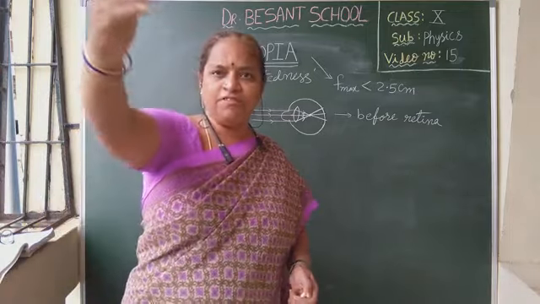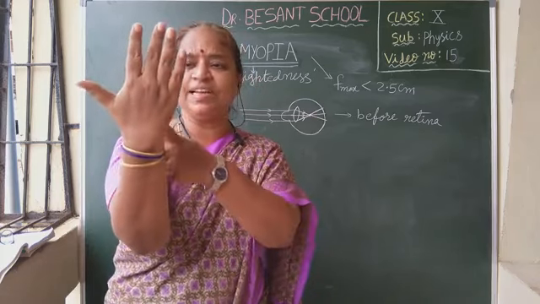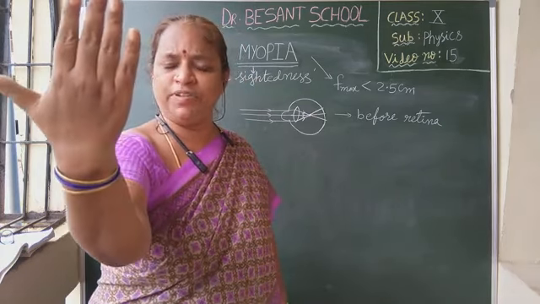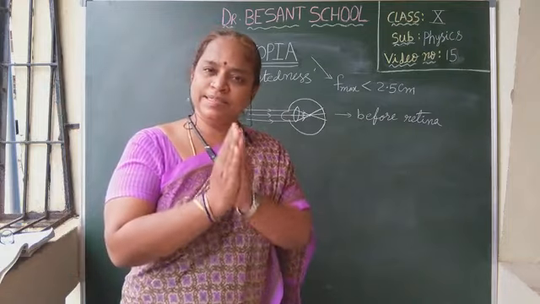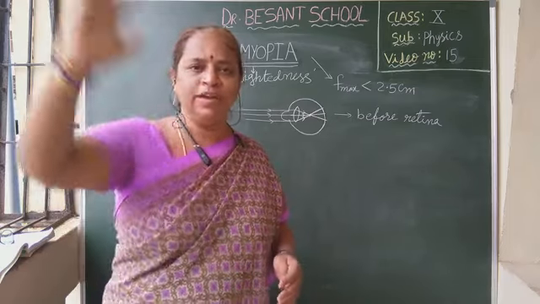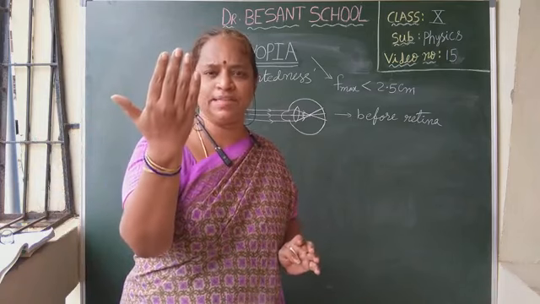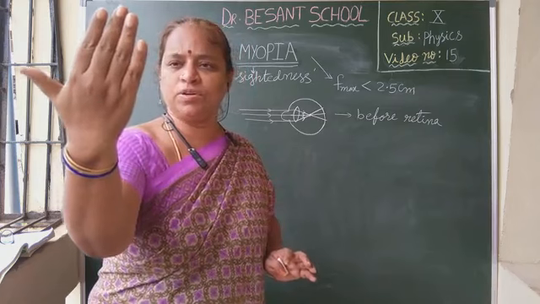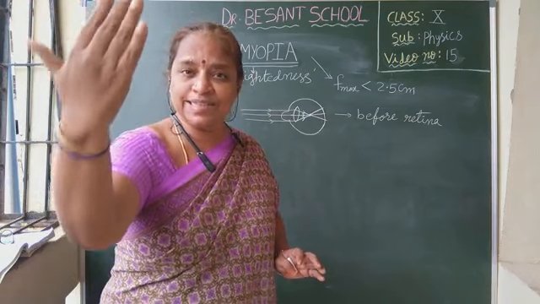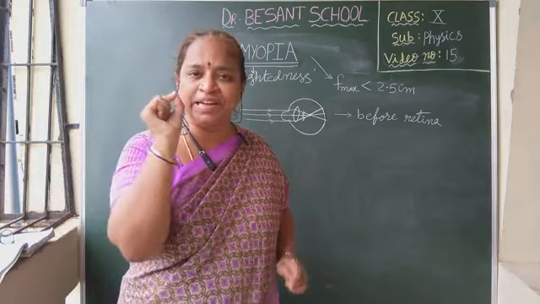And now, see here, as I told, this specs is not there. I am not able to see the far objects clearly. Okay, see, at this least distance of distinct vision, that is 25 centimeters, it is very clear to me. I can see clearly. A healthy person can see the objects clearly beyond 25 centimeters anywhere up to infinity. But a myopic person like me can see the objects at 25 centimeters clearly, and beyond 25 centimeters also somewhat I am able to see. Like that, moving on back, there will be a certain distance, a point where I can see the objects clearly without any spectacles.